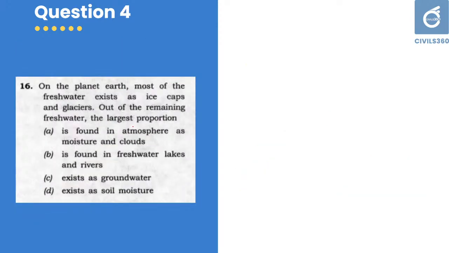Fourth question, on the planet Earth, most of the fresh water exists as ice caps and glaciers. Out of the remaining fresh water, the largest proportion is found in atmosphere as moisture on the clouds, is found in freshwater lakes and rivers, exist as groundwater, exist as soil moisture. This is very simple question. In the chapter